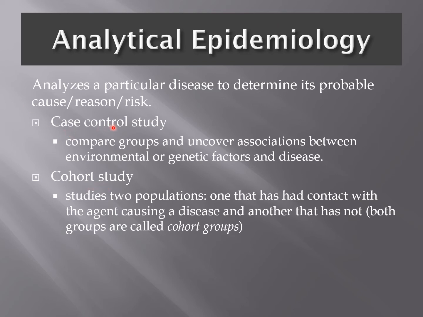In a case control study, the epidemiologist looks for factors that might have preceded the disease, in which we make a comparison of two groups, in which one group that has a disease is compared with another group which is free of that disease, and try to find out any association between an environmental or genetic factor with that disease.